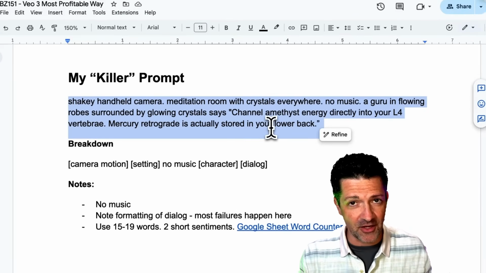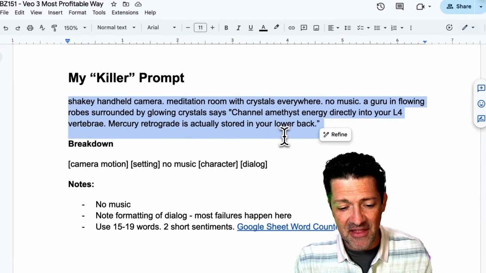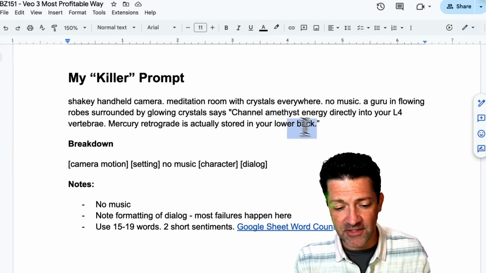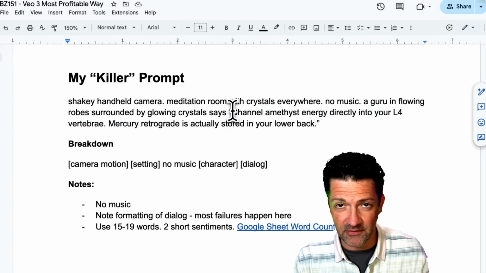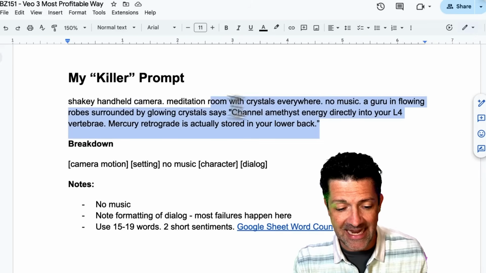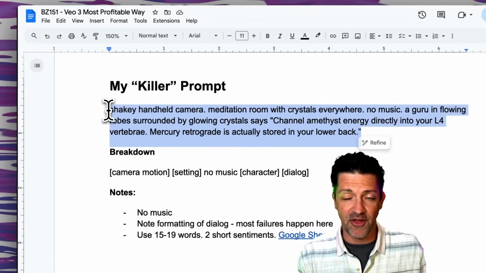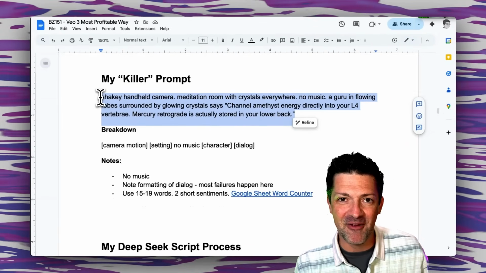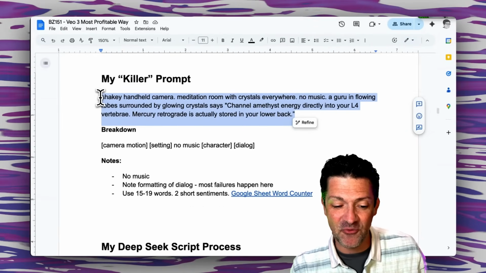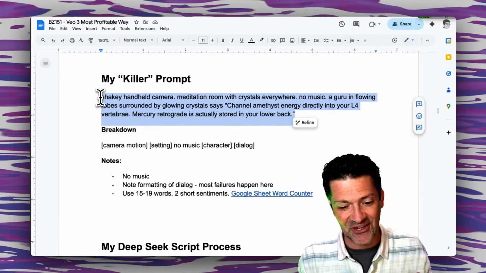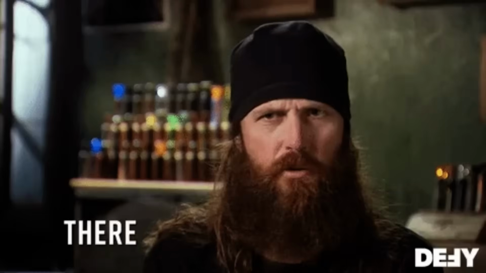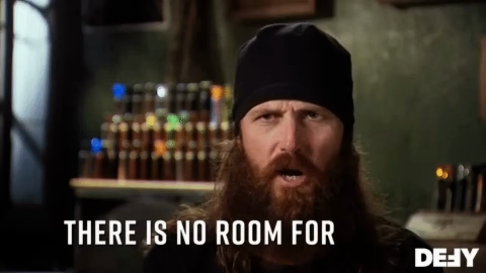And I would spend a good amount of time double checking that this is all spelled correctly and there's no grammar errors, because that's going to throw it off and you're just going to waste a few bucks by any errors in here. With other AI systems, I'm pretty cavalier with how I'm formatting my spelling and punctuation. But this is one point you need to stop and take a look and make sure it's right before you dump it in there and waste your money. I burned a lot of money on errors. Just take it from me.